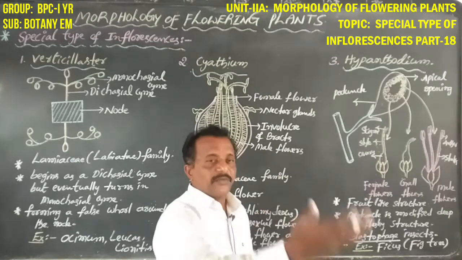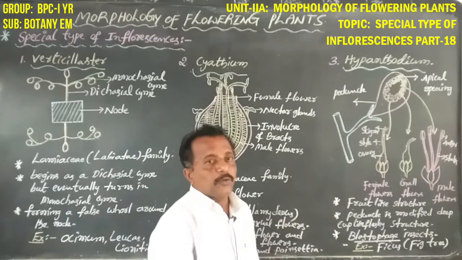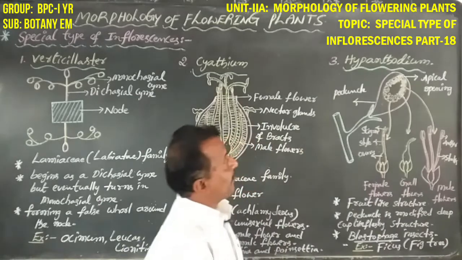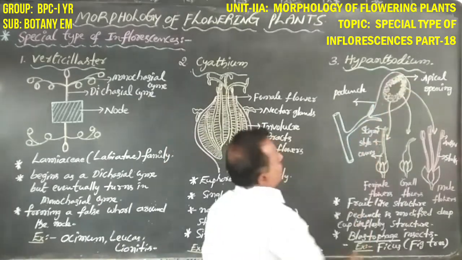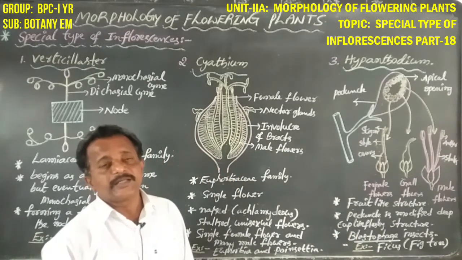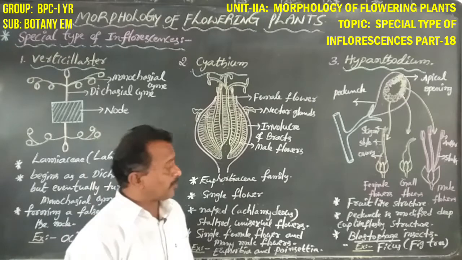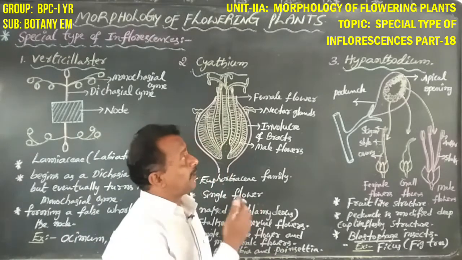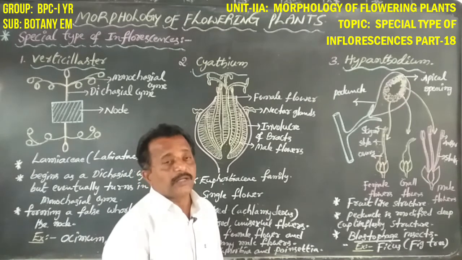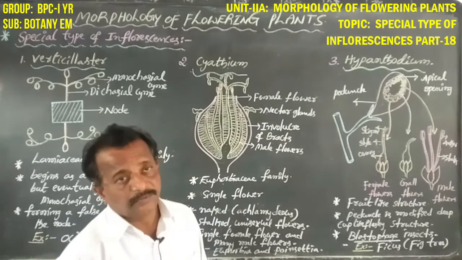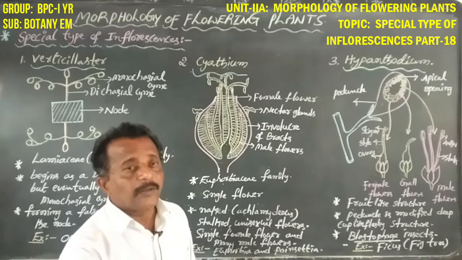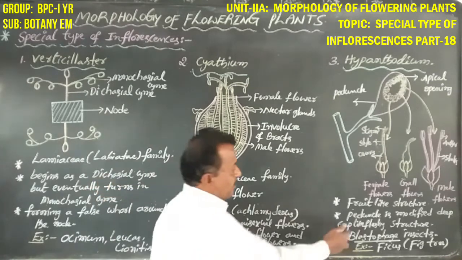Then after fertilization, the whole inflorescence becomes modified into a larger fig fruit. That is the importance of the Blastophaga insect. So dear students, the Blastophaga insect always lives in the Hypanthodium inflorescence. This is also one type of symbiotic association between the gall flowers of the Hypanthodium and the Blastophaga insect.